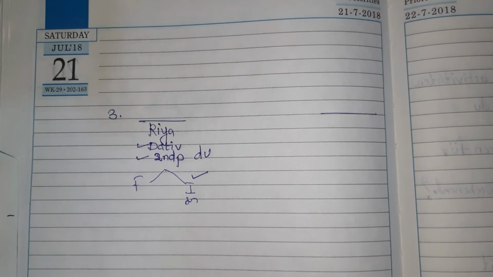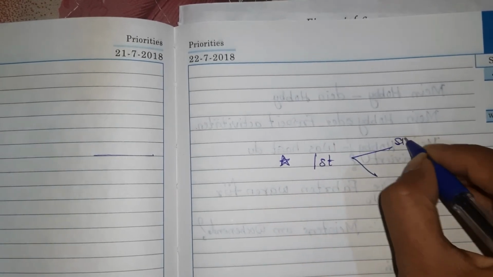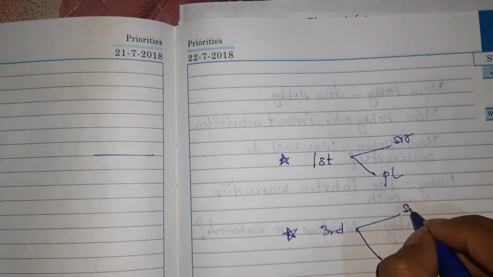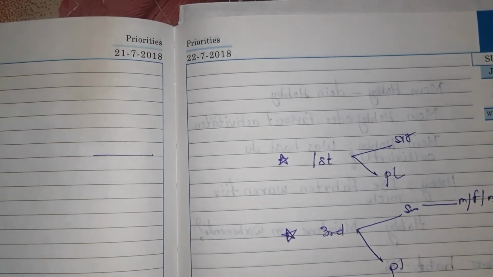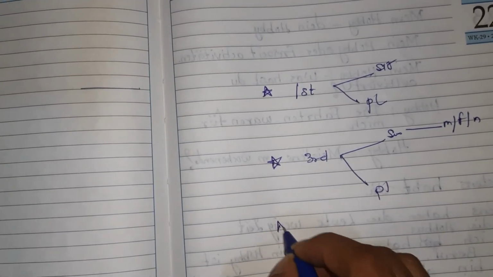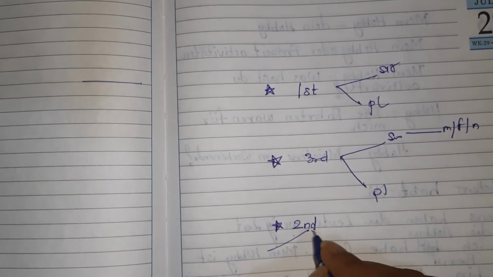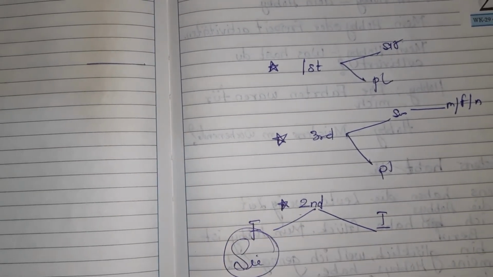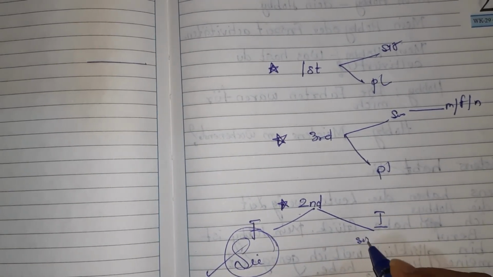Yeah? So whenever, make sure, one new trick I'm going to tell you. If it is first person, you just have to think whether it is singular or plural. Even in third person, you have to just think whether it is singular or plural, and if singular, male, female or neutral. In the same manner, if it is second person, students, you have to do one extra step: you have to think whether it is formal or informal. If it is formal, it is a big Sie, whether it is singular or plural. But if it is informal, you have to think singular and plural.